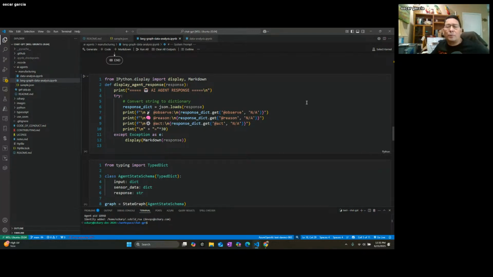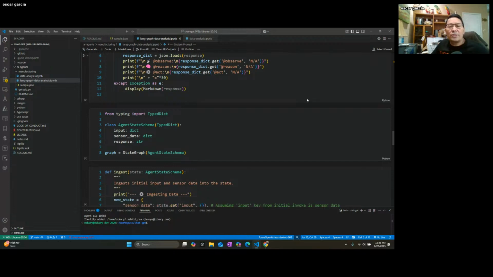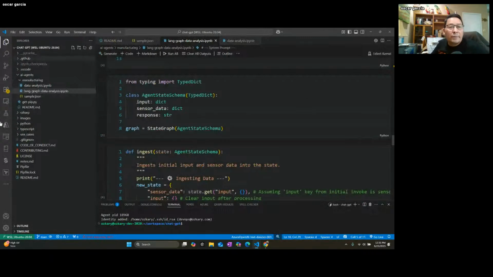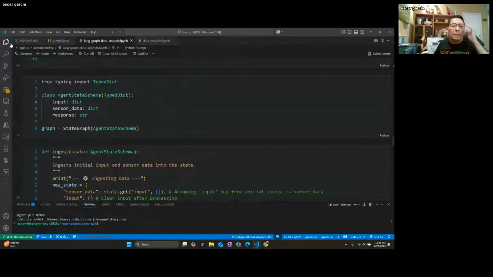Now we're going to start building our agent. First of all, let's create a schema definition of what the agent behavior should be, so it can maintain the state of the agent. Remember, memory.